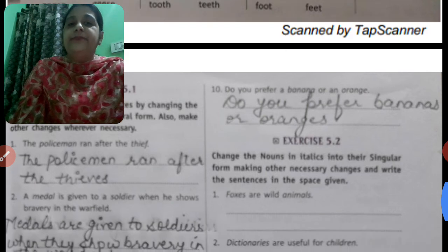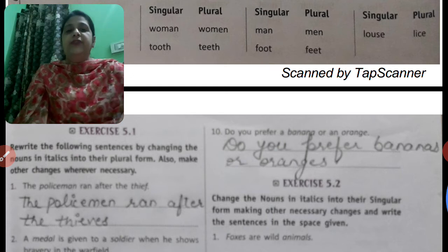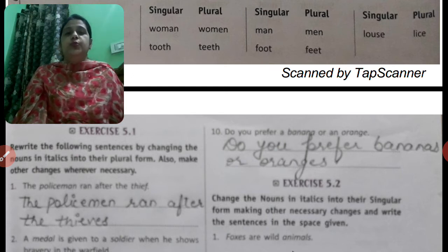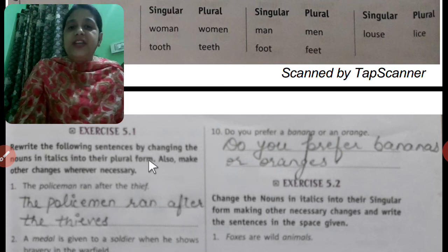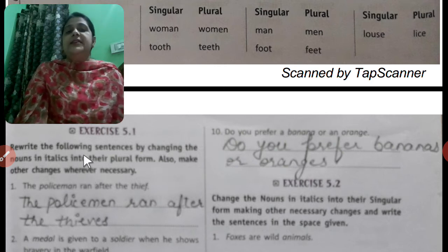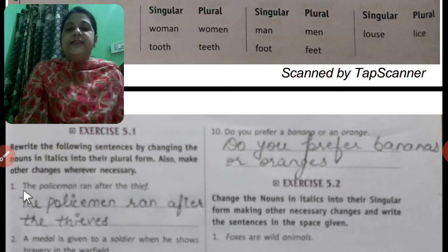Now comes the turn of the worksheet. Worksheet number 5.1 is a worksheet that we have to do. First of all, we will read the heading. The heading is: rewrite the following sentences by changing the nouns in italics into their plural form and also make other changes wherever necessary. That means the words that are written in italics. Suppose here policeman is written, thief is written. We have to change them into plural. Okay. First sentence is: the policeman ran after the thief.